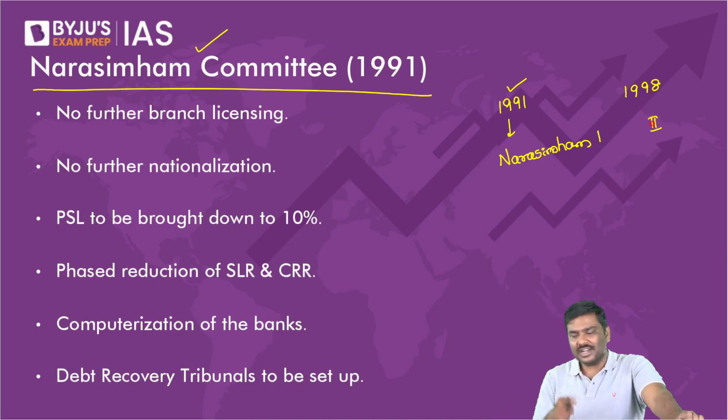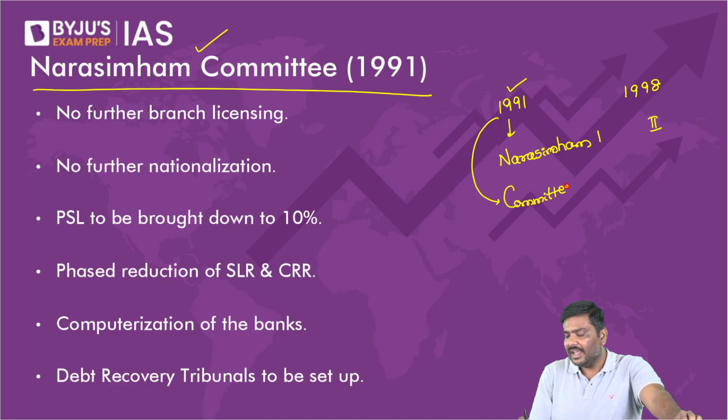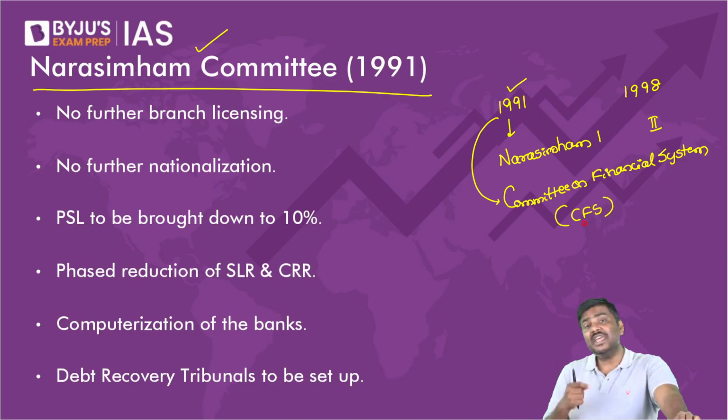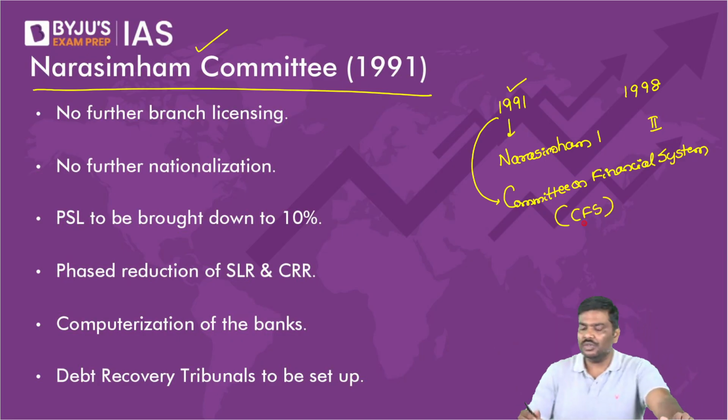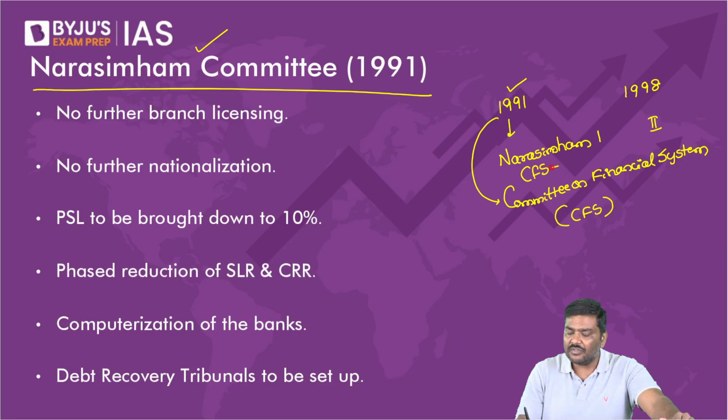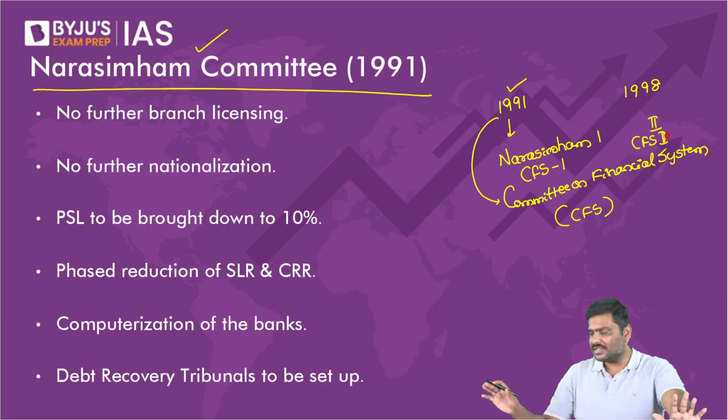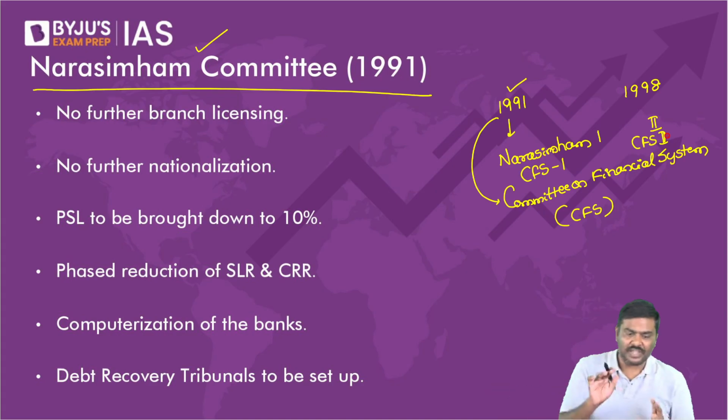Instead of Narsimham 1 and Narsimham 2, they will also use the term Committee on Financial System, that is CFS. So instead of saying Narsimham 1 and Narsimham 2, they could also say CFS 1 and CFS 2. All of them are one and the same. Do not be confused. Now let's start.